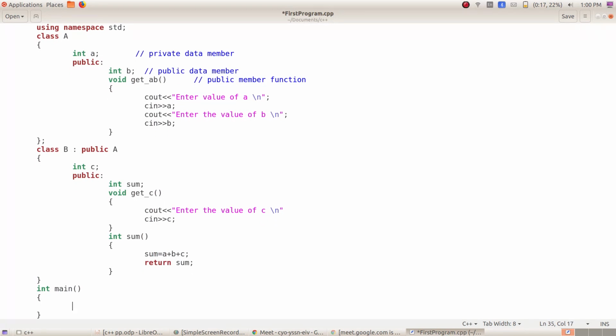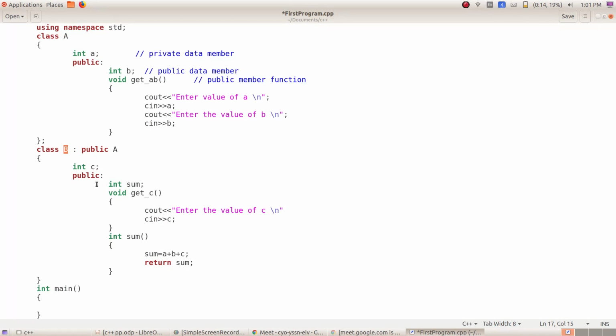Now, if I want to access members of class A, I have to create an object for class A. That is object oriented programming. But here class A is inherited to class B, so I'm going to create an object for class B only. I don't want to create an object for class A, because obviously all the members of class A are available in class B.